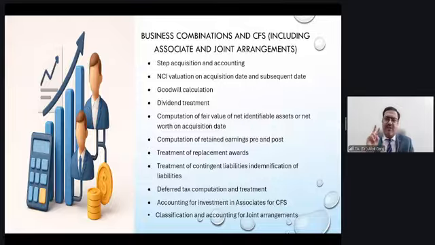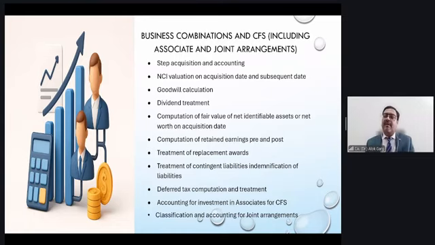What is important here? Two aspects are important. Aspect number 1: in case of step acquisition, you have to always remeasure and fair value the previously acquired interest. At times, students pick the cost of the previously acquired interest while calculating the goodwill or capital reserve. Capital reserve means gain on bargain purchase on the date of acquisition. So that is number 1.